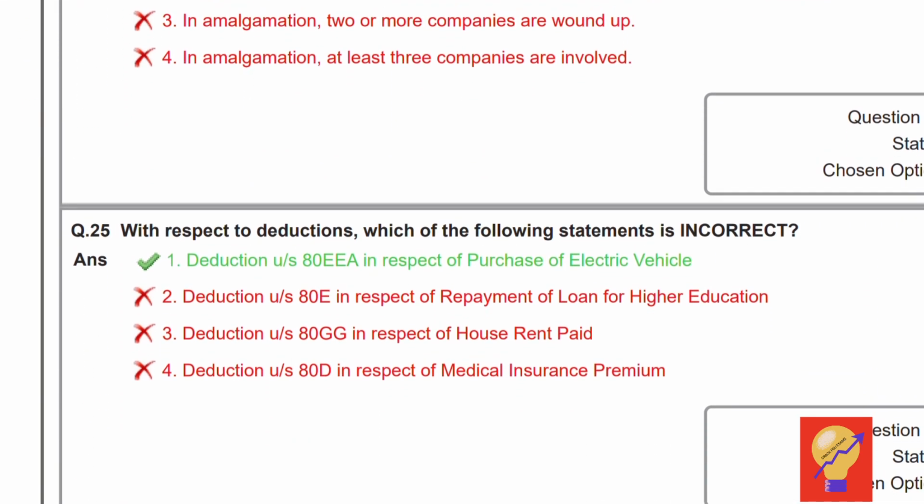Question number 25. With respect to deductions, which of the following statements is incorrect? Deduction under section 80EEA in respect of purchase of electric vehicle. Incorrect. Deduction 80E is provided for a loan for higher education. Correct. 80GG is in respect of house rent paid. Correct. And 80D in respect of medical insurance premium. That is also correct. But 80EEA is not provided for purchase of electric vehicle, but is an additional deduction provided for a housing loan, over and above section 24B. 50,000 is provided in specific cases. That is 80EEA. Hence, option 1 is incorrect because it is not a deduction with respect to the purchase of electric vehicle.